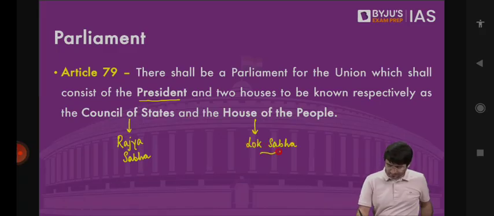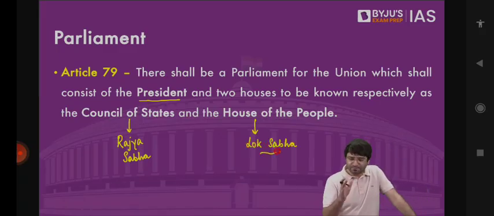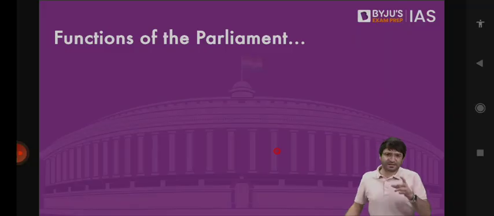So the question comes, Indian Parliament consists of President, Lok Sabha and Rajya Sabha, which means President is an integral part of both executive as well as the legislature. We have discussed the office of President, but we will revisit the office of President as I promised you in union legislature. But first up, what are the functions of the Parliament?